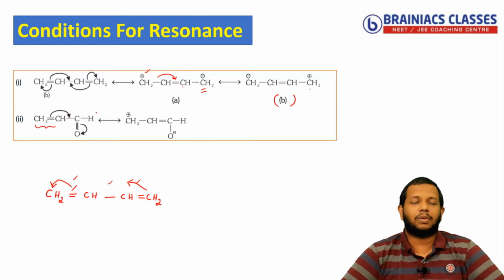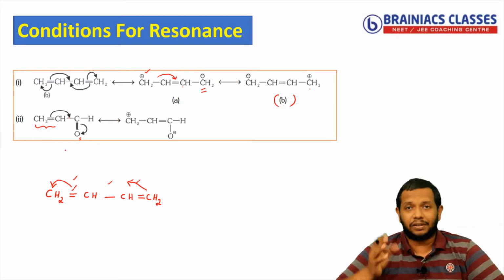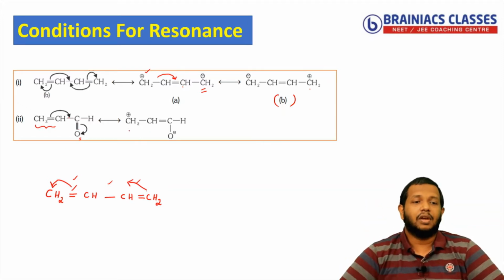So what will happen as per our understanding? It should shift the pi bond. One of the pi bonds should shift towards another pi bond. But here, please understand that one of the atoms present here is oxygen. Oxygen is highly electronegative, so it will always attract the pi bond towards it. So the shift will always happen from left to right.